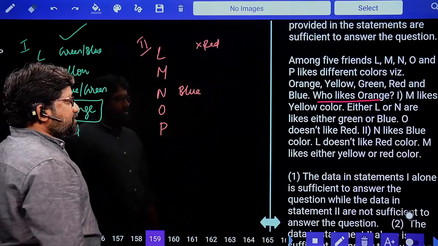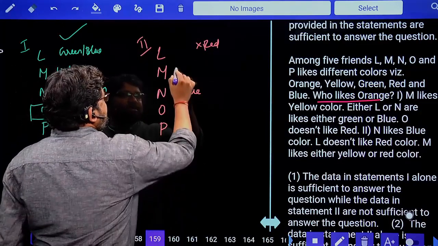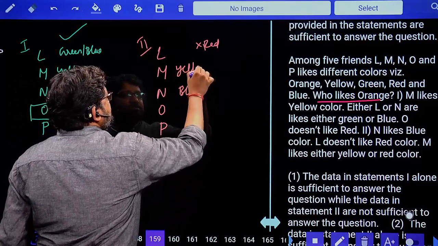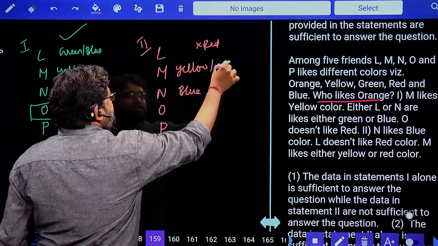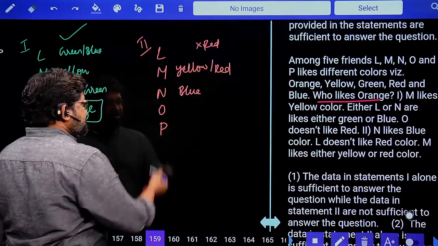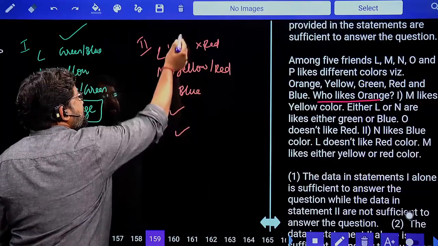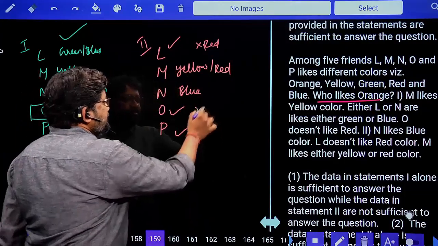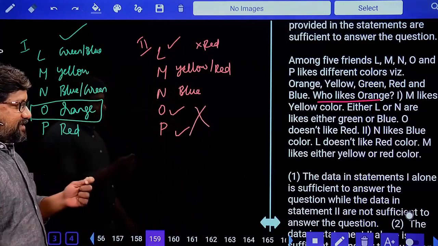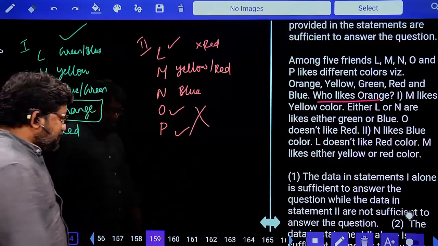M likes either yellow color or red color. Now orange color is left out. Orange can be liked by O, P and L. 3 possibilities. You won't get the answer from 2. So the data in statement 1 alone is sufficient to answer the question. Option 1.